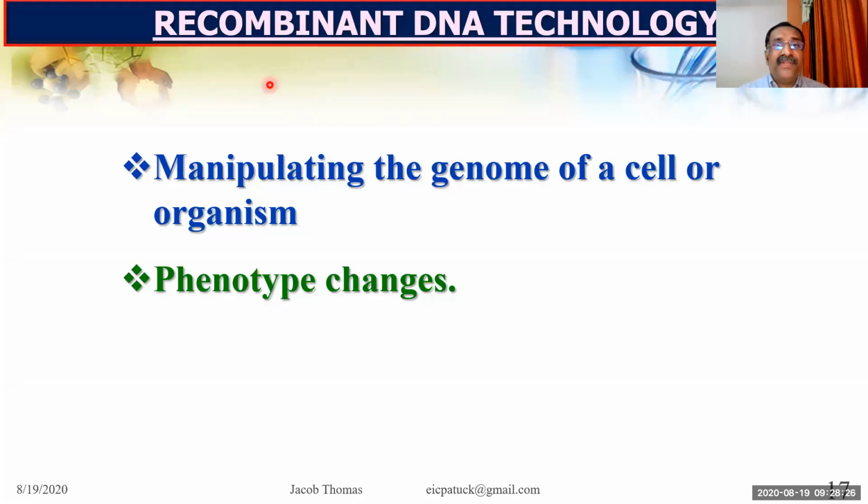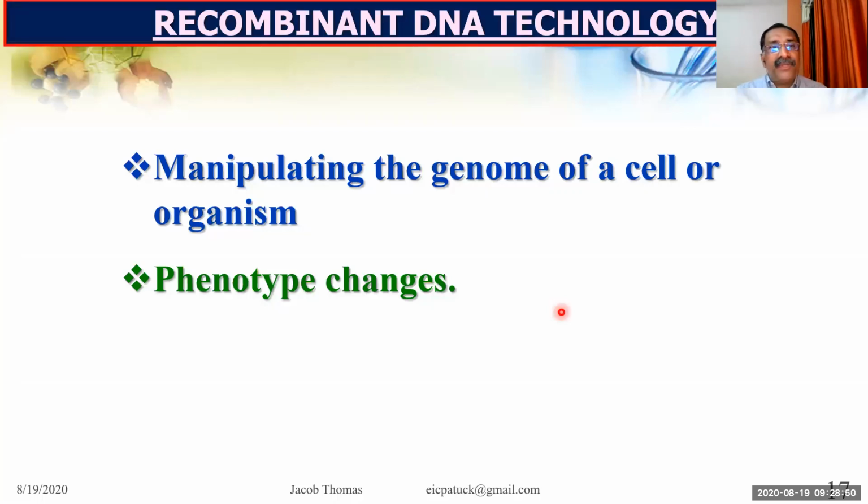But of course, when we do such manipulation, what will happen? The phenotype will change. Do you know the meaning of phenotype? Write in the chat box, what is phenotype? Yes, the physical appearance.